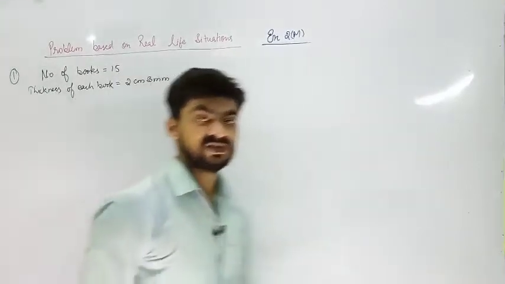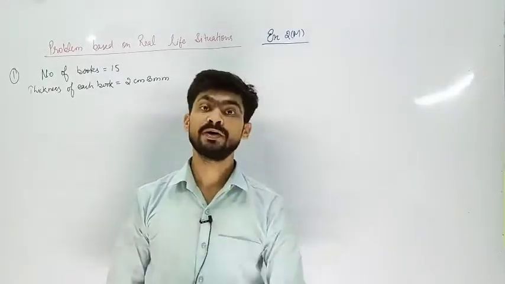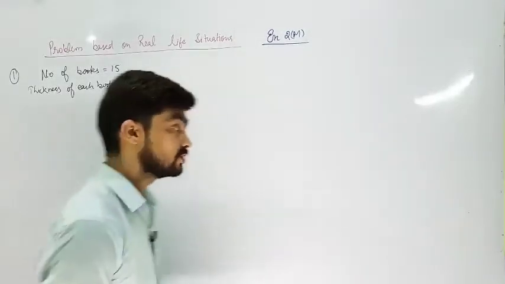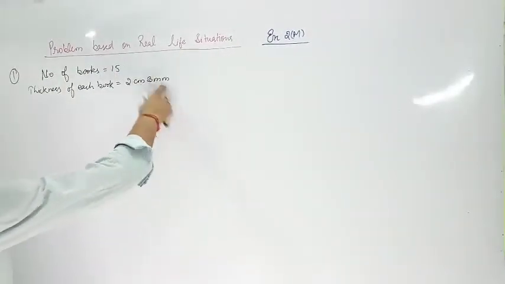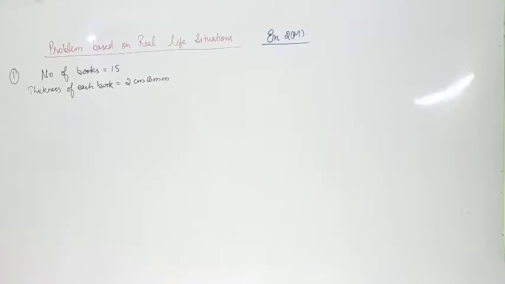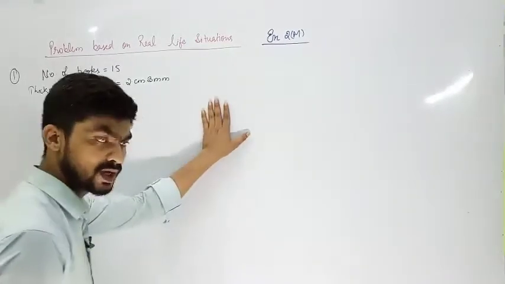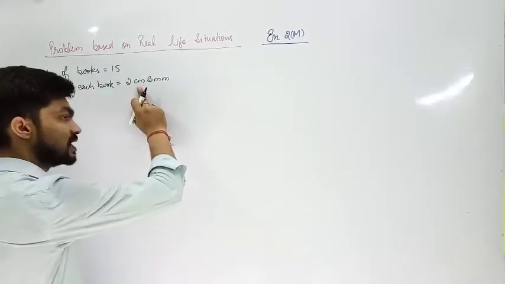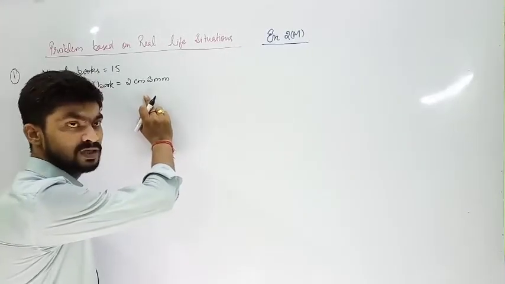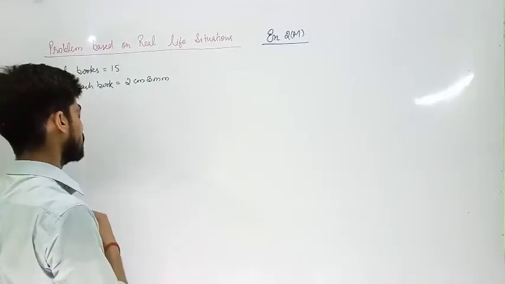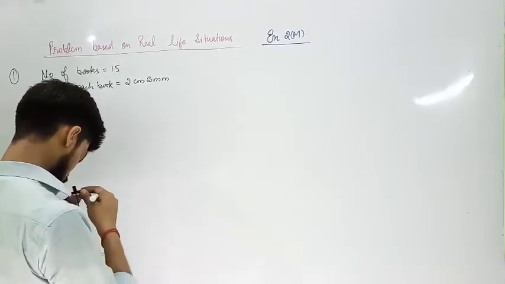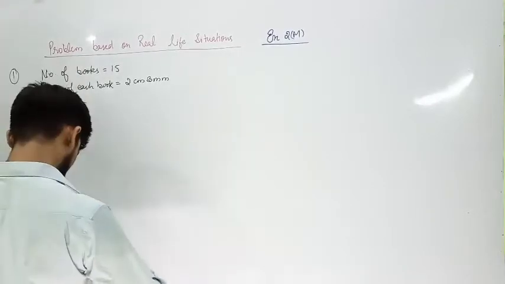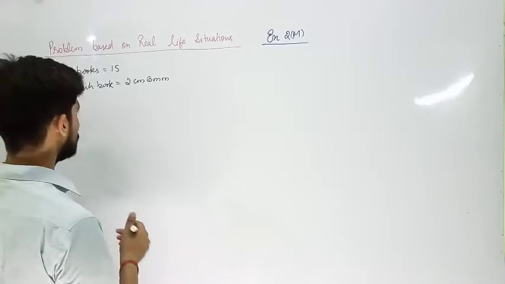If you remember my previous video, I have told you that only same quantities can be added, not different ones, and in the same units also. So here you can see it is 2 centimeter, it is 3 millimeter. How can you add 2 centimeter and 3 millimeter together? So I have told you, either you can change both into centimeter or you can change both into millimeter. So whichever is more appropriate to you, follow that. I shall be telling you how to change it.